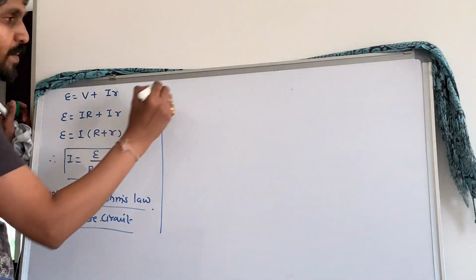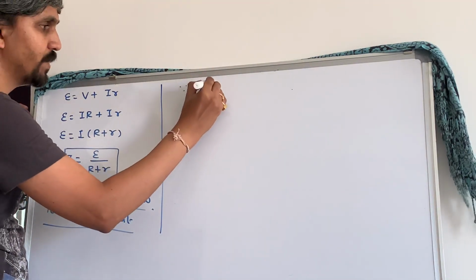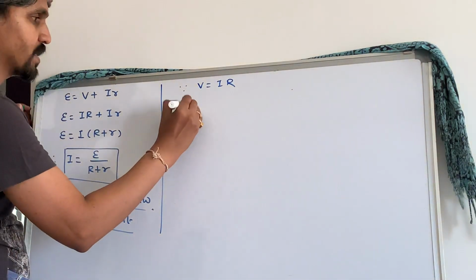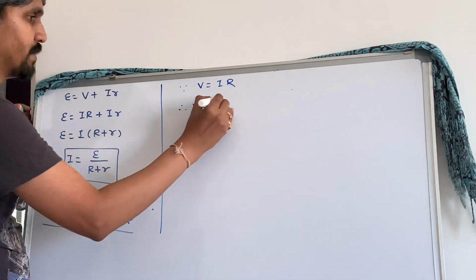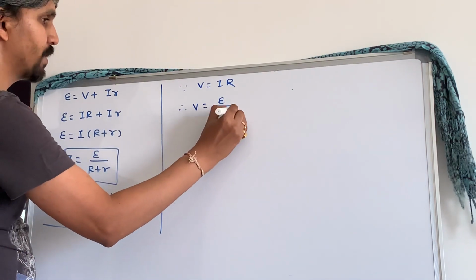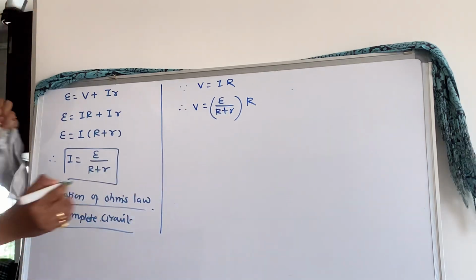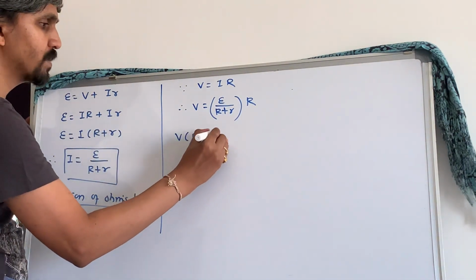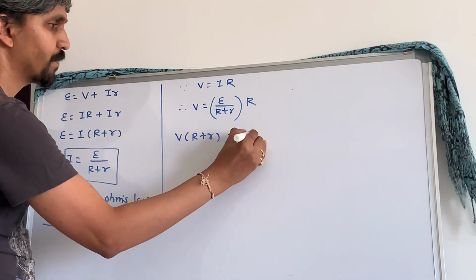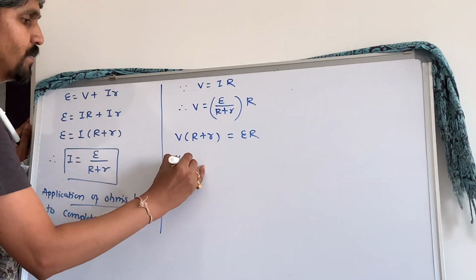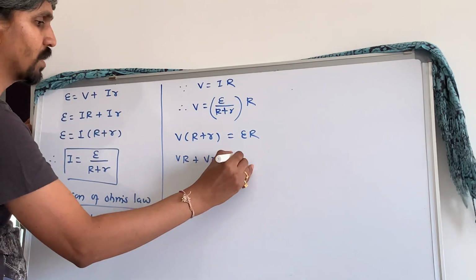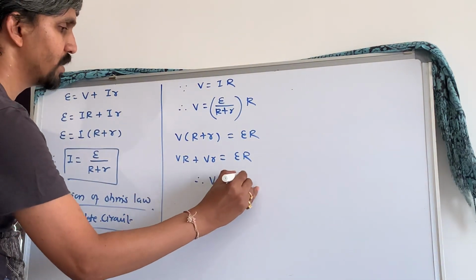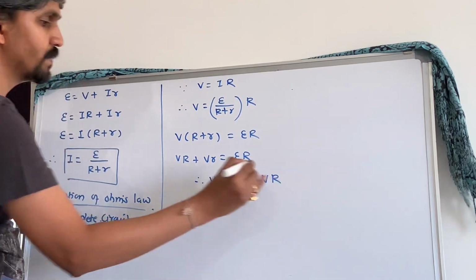According to Ohm's law, can I write V is equal to IR? Instead of I, I am writing E upon R plus small r, into capital R. Just cross multiply, this is V into R plus r is equal to ER. Just open this bracket, this is VR plus Vr is equal to ER. So I can write therefore Vr is equal to ER minus VR.